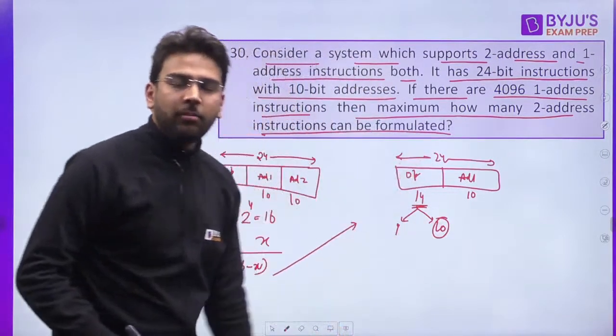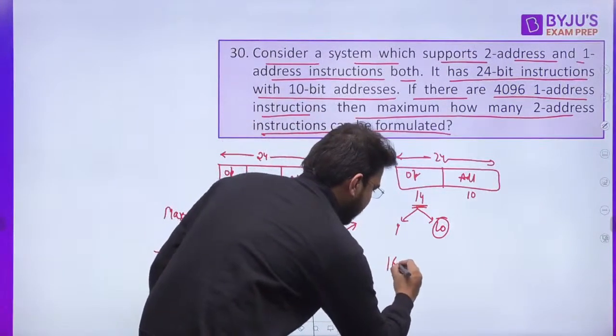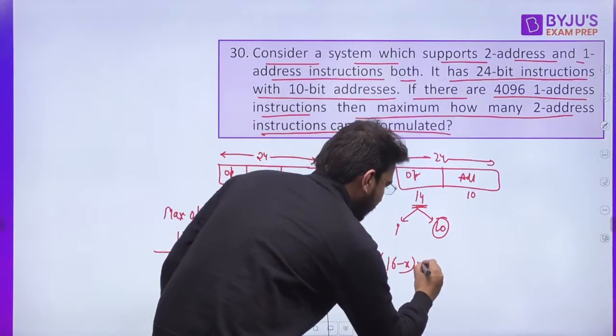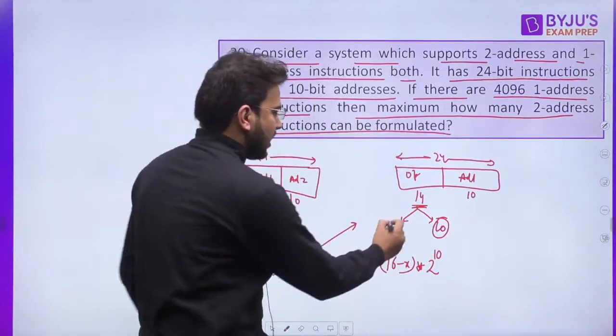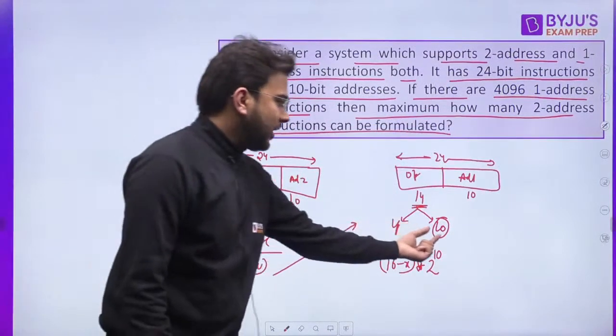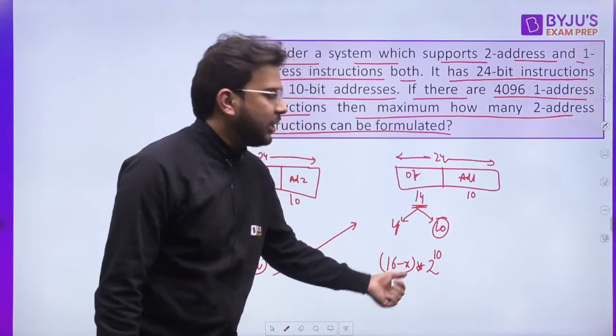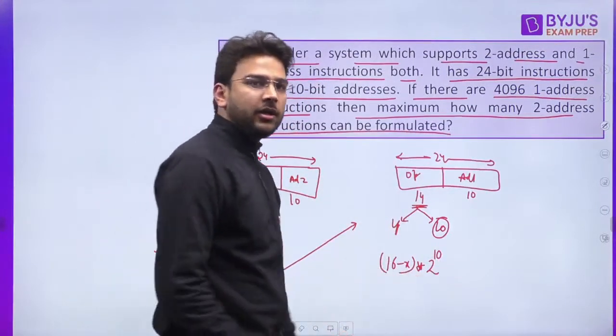That means we can still form 2 raised to the power 10 combinations along with this. So it should be 16 minus X multiplied by 2 raised to the power 10, because 4 bits I have already used in the 2 address. Now 10 is remaining, so (16 minus X) into 2 raised to the power 10 opcodes we can formulate here.